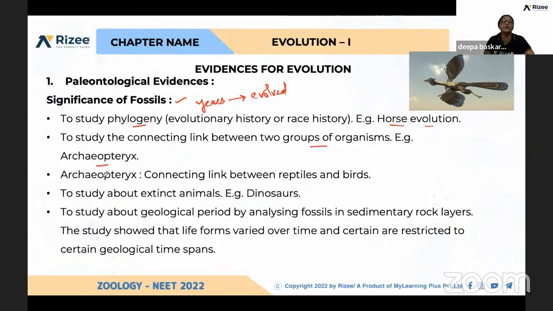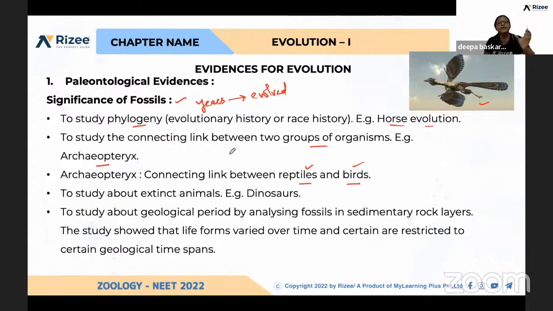For example, Archaeopteryx. So this is Archaeopteryx. This is considered a connecting link between reptiles and birds, as it has the qualities of both reptiles and birds. So these are the important significances of fossils. By studying a fossil, we can get the phylogeny.